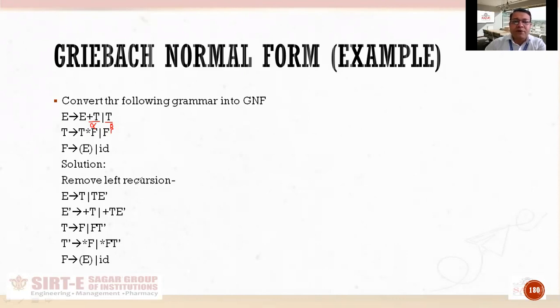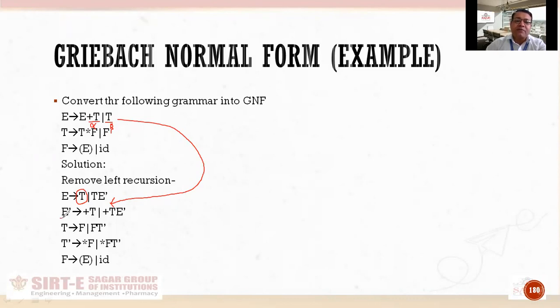So we will apply the formula for removing left recursion, and we'll draw out these two productions. First of all, I have written beta alone. So what have I written? I have written E produces T, because T is termed as beta here. So E produces T, beta alone, and then T with the new variable, that is E dash, beta with the new variable.